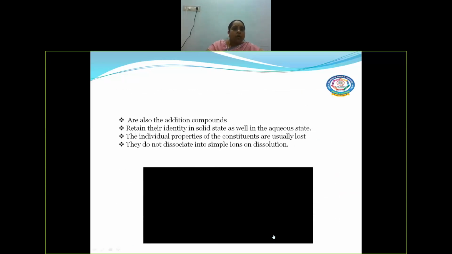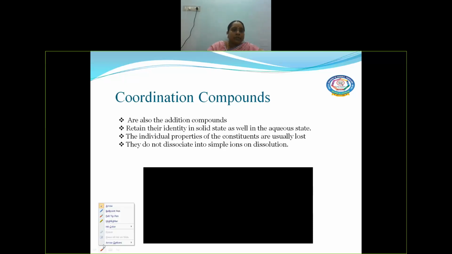Now, coordination compounds are also called addition compounds. And these addition compounds have some different property compared to double salt. Okay, even though they are addition compounds, they retain their identity, not like double salts, because double salts on dissolution will get dissociated.